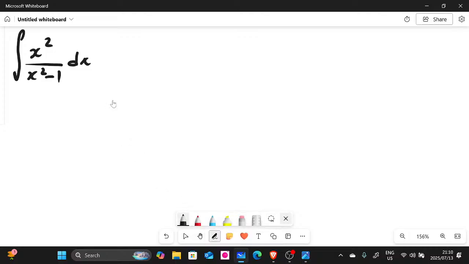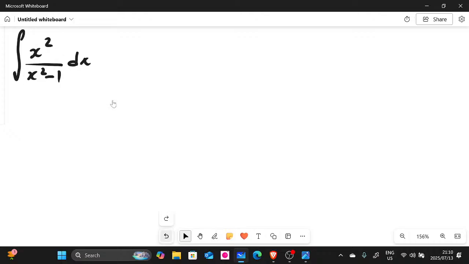All right, people. So this one, first of all, guys: when you use partial fractions, remember your denominator and numerator should not have powers that are equal to each other. Let me put it this way. Your numerator here, as you can see, has x to the power of 2, and your denominator has the power of 2.